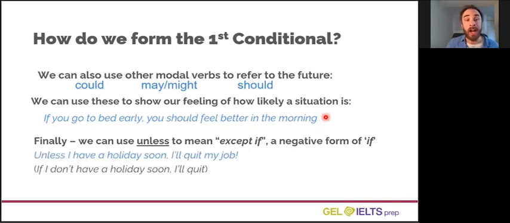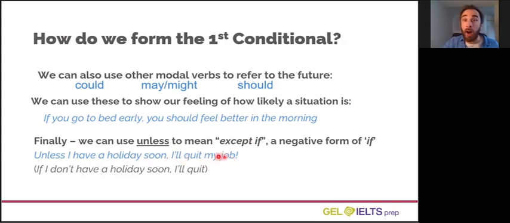Finally, we can use unless as an alternative to if, and it has an opposite meaning. It has a negative meaning. It means except if. Let's look at the example. Unless I have a holiday soon, I'll quit my job.